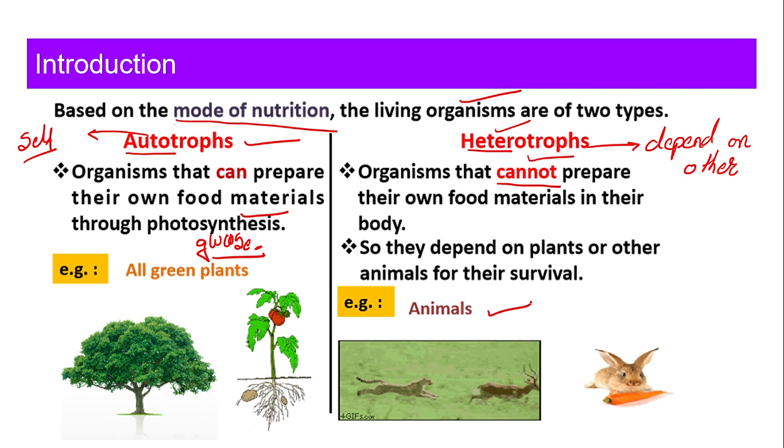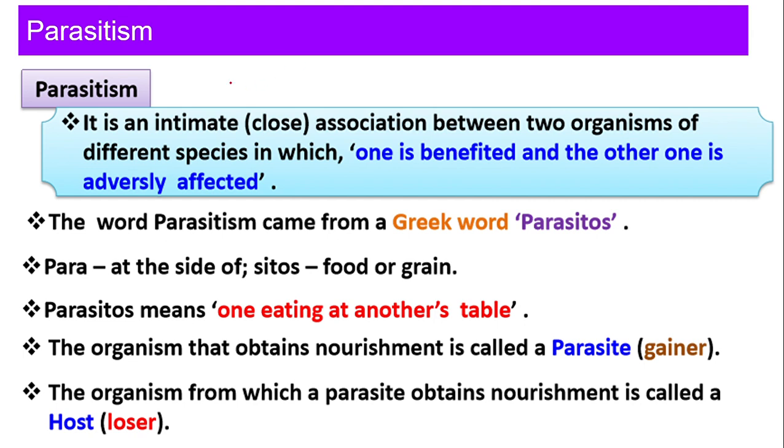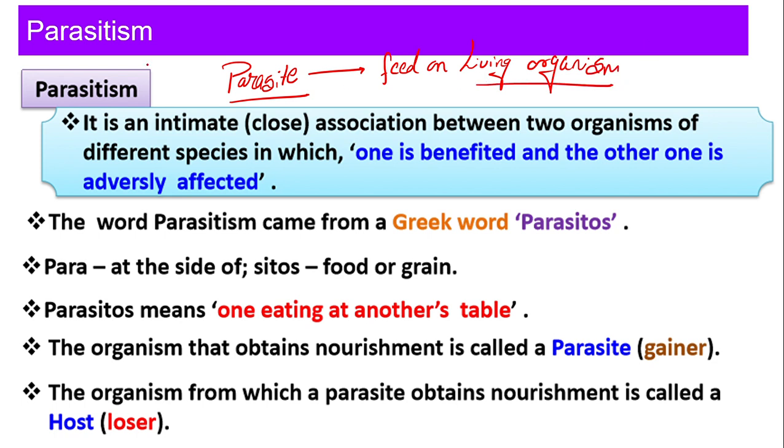For example, animals. What is parasitism? I'm sure you must have heard about parasites. What is a parasite? A parasite is an organism that feeds on living organisms. Then what is parasitism?